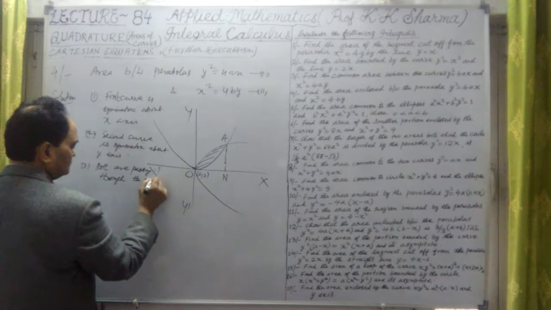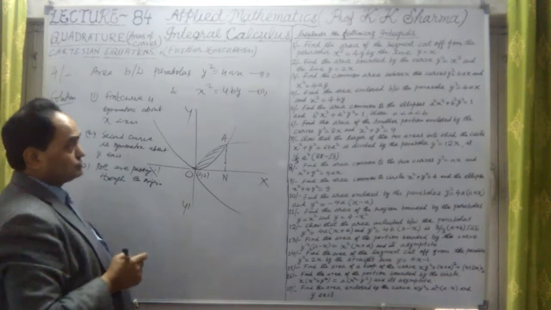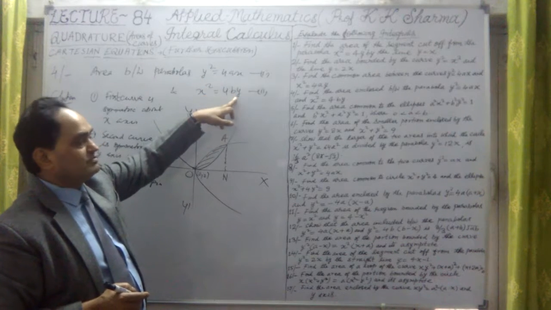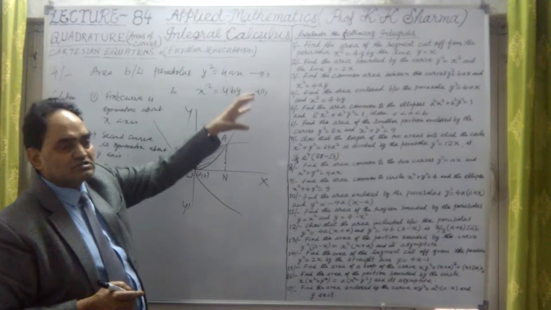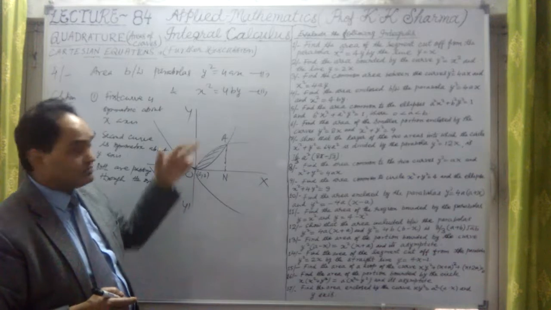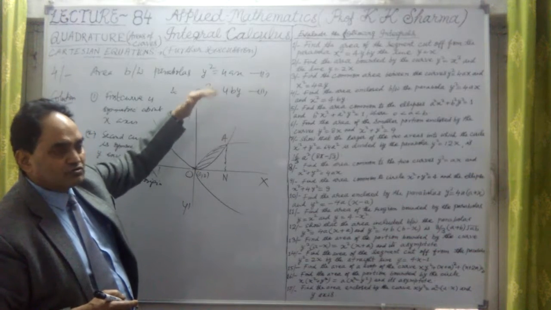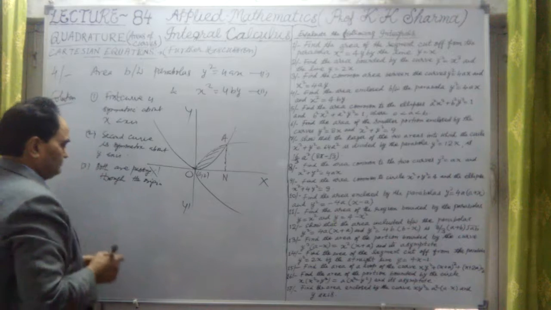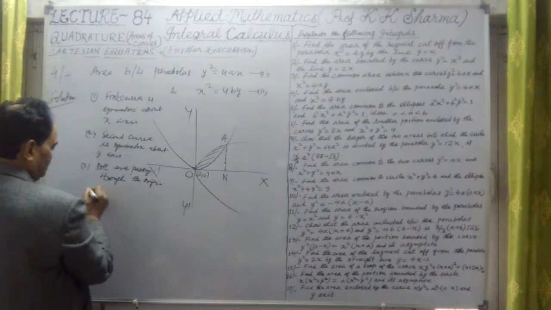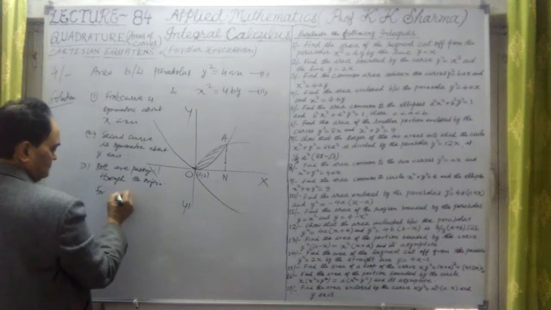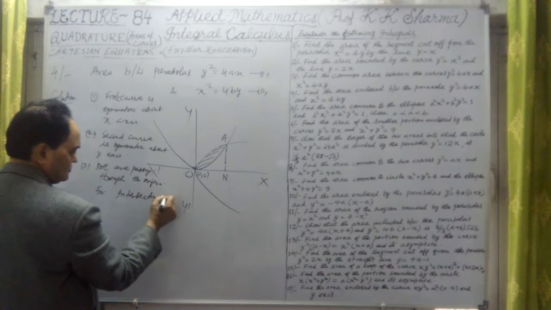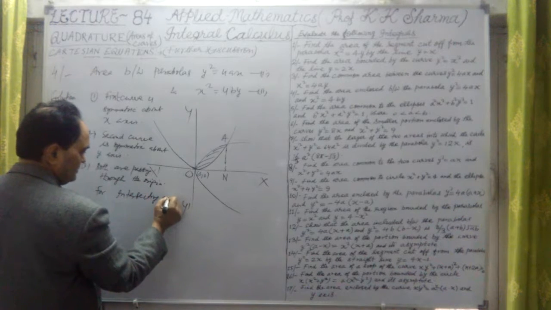Why? Because there is no constant independent term in both. Here variable, multiple of variable, here multiple of variable y. No independent constant term is there. If there is any independent constant term, then that curve will not pass to the origin. But here both have no independent constant terms, both are passing to the origin. Okay, now common intersecting points. For intersecting point, for intersecting point, which is A here I have taken.